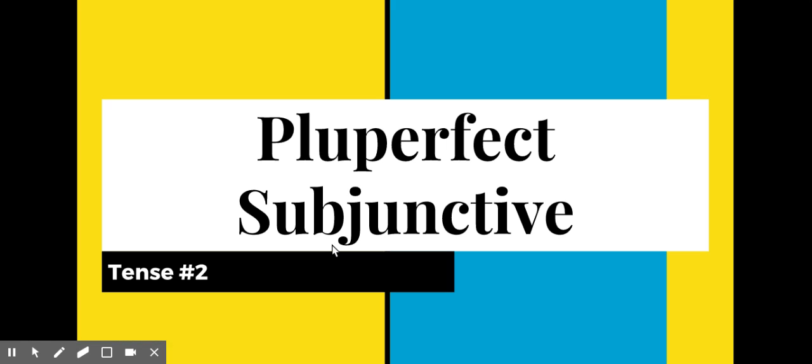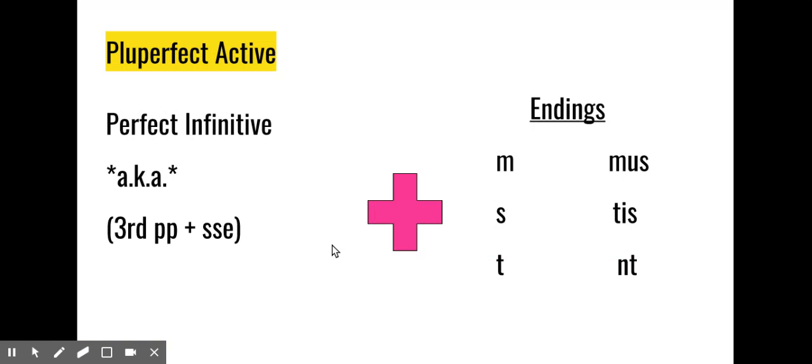The second tense we're going to learn about is the pluperfect subjunctive. It's almost as easy as the imperfect subjunctive. If you remember, the imperfect subjunctive started with the second principal part, which was the present active infinitive. Our pluperfect subjunctive is going to start with the perfect infinitive. If you remember from our infinitive unit, we formed the perfect infinitive by taking the third principal part and adding the letters -isse to it. So now we're going to take that perfect infinitive form and add subjunctive endings to it.